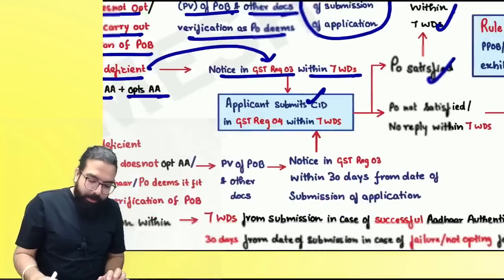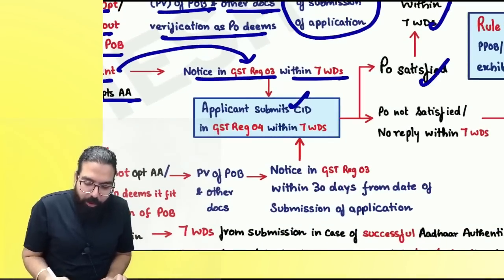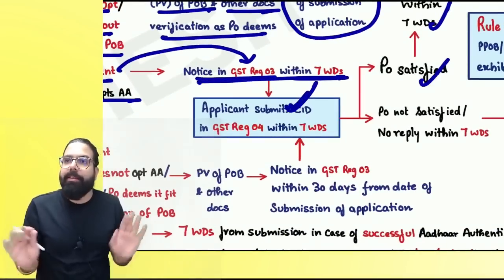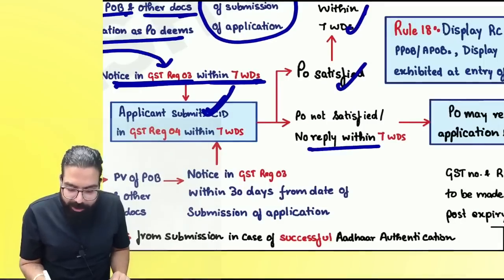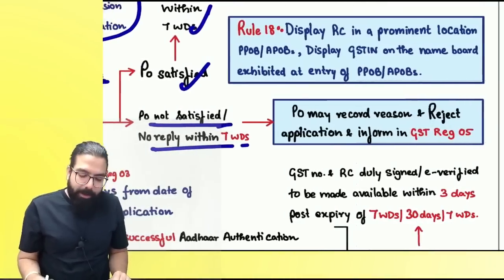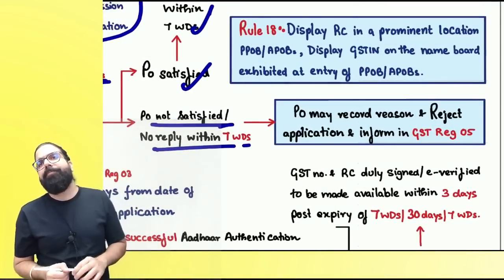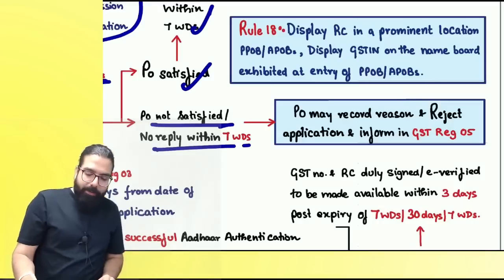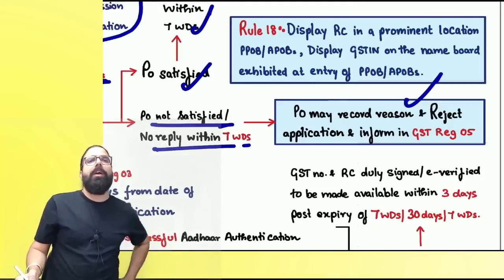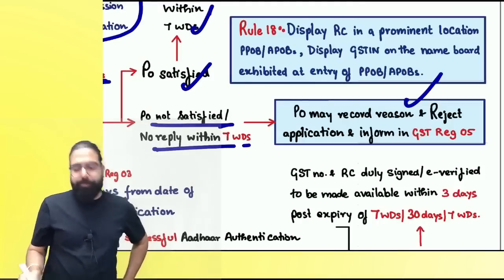Are we clear, everyone? Sir, he went ahead and gave me a notice. I replied to him saying this is the clarification. Sir, he is not satisfied, or I did not give a reply. Baba, if you don't give a reply, then what will happen? Or if he's not satisfied, he will go ahead and reject the application and issue a form GST REC 05.